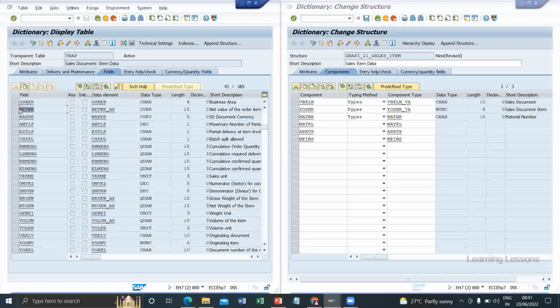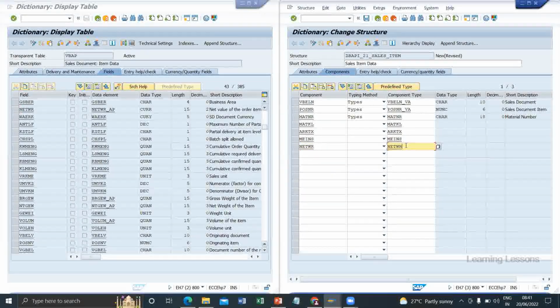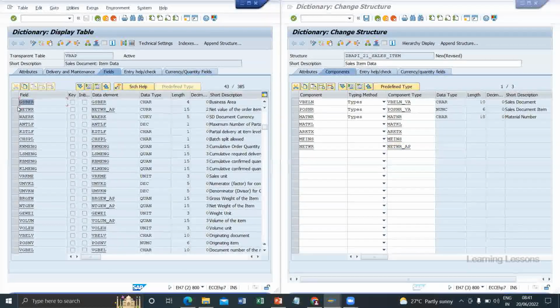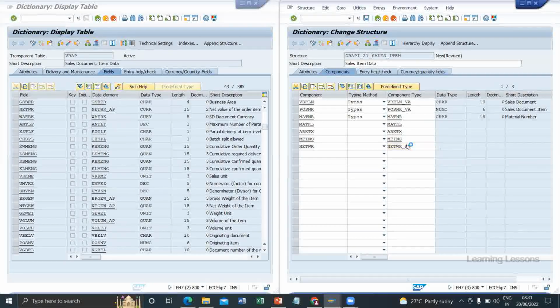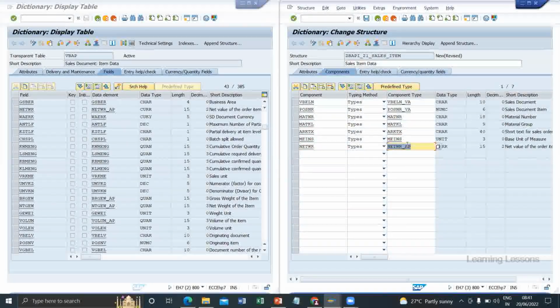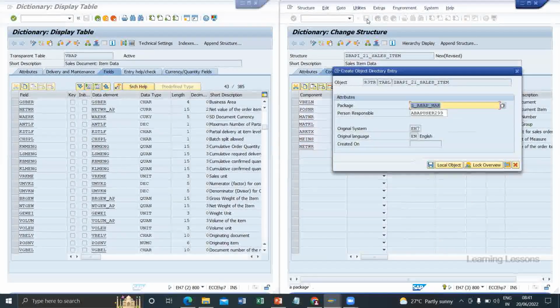Here also we have prices. You can see here they're calling it underscore APD, a different element. GSBER also, if you want, you can use business area. I wanted only these limited fields. You just click on enter on the keyboard to update the remaining fields. All the fields are updated. Save.